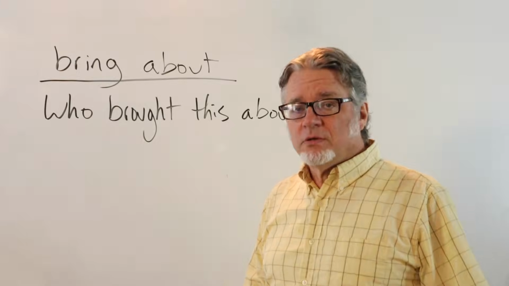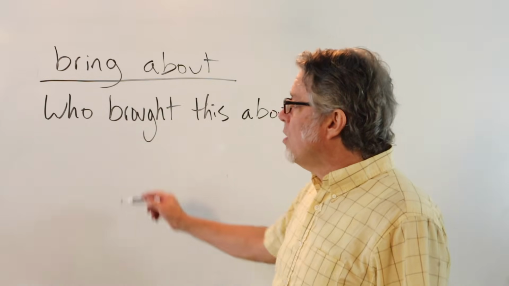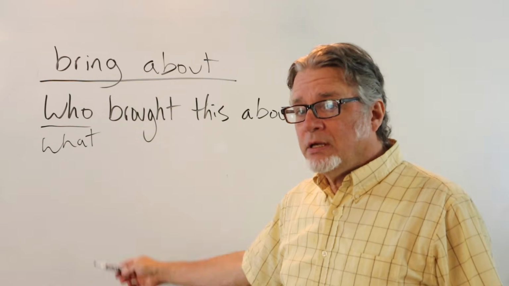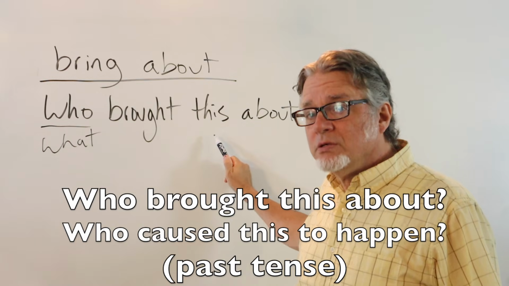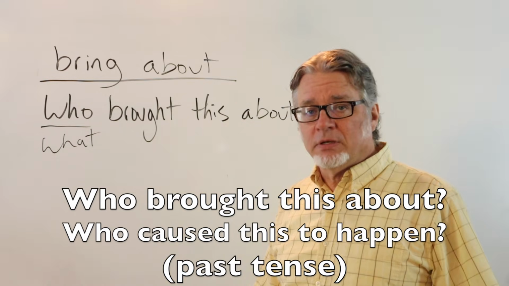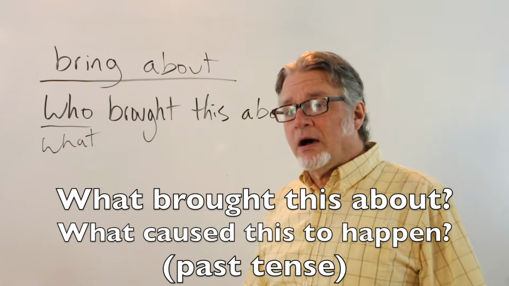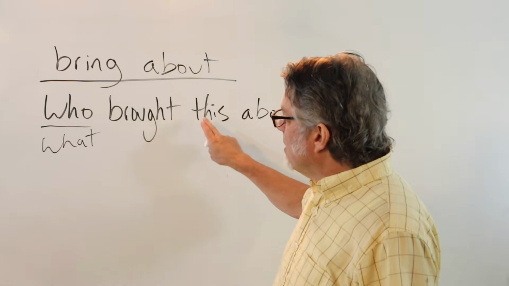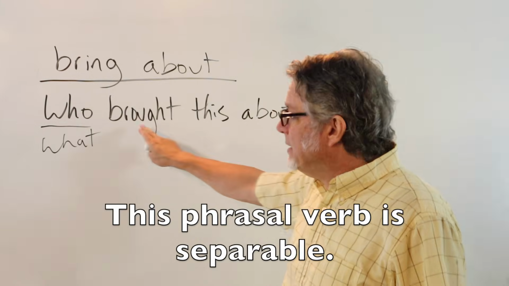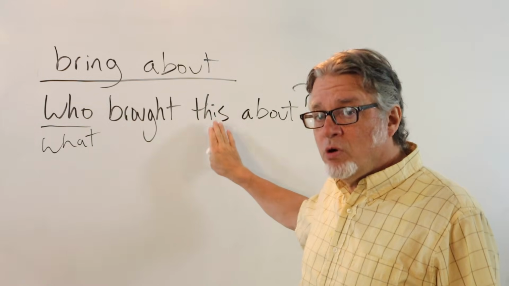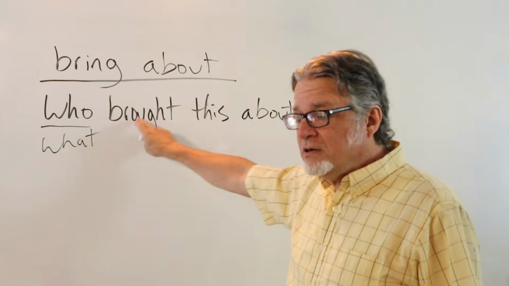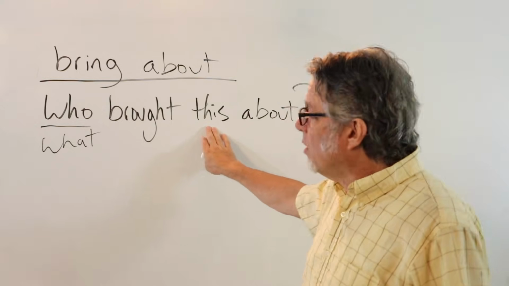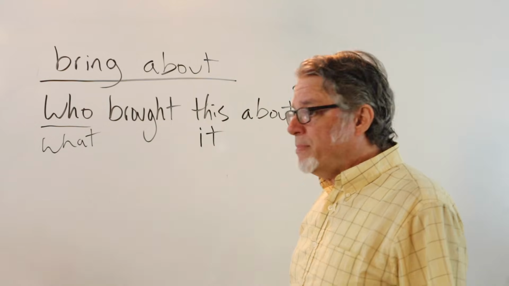Use bring about when you want to know who or what caused something to happen. Who brought this about? Who caused this to happen? What brought this about? What caused this to happen? Notice also that this phrasal verb is separable. You can put a word between the verb and the preposition. This is often going to be a pronoun. What brought this about? What brought it about?